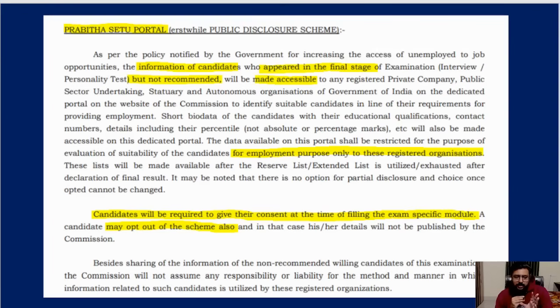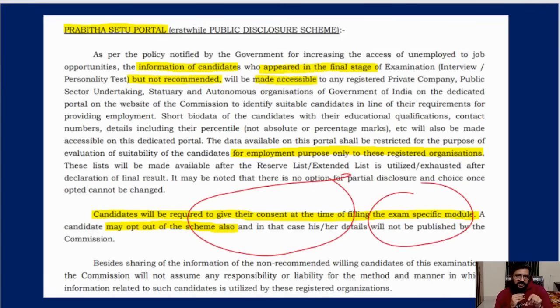Prabath Setu portal. As I told, the public companies can look into your data. I mean, you're giving consent that, okay, you can look at my data because I couldn't clear the interview, but you can suggest me for other government jobs. So that consent you have to give right now itself. While doing the exam application module, the exam-specific module, there will be a page asking for your consent. You have to say yes, I agree. This and all I'll show you, page by page, now.